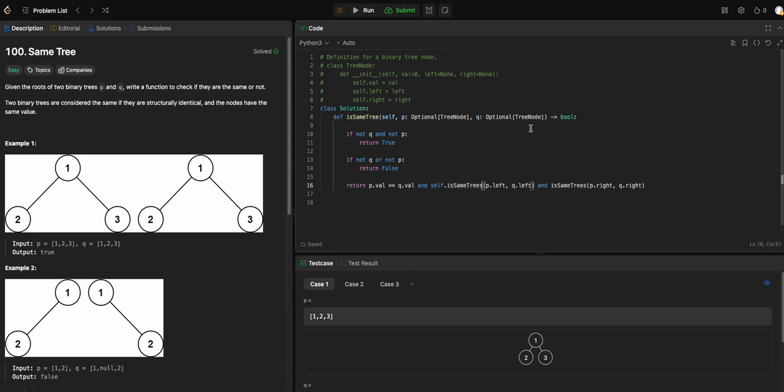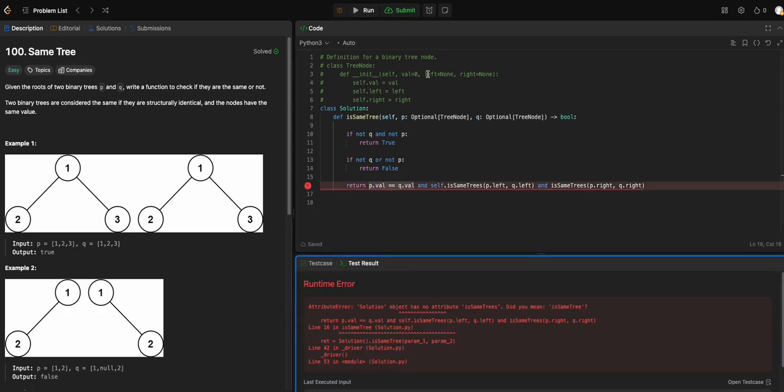If they are the same trees, we return true. If one has a tree and the other doesn't, we return false. If they are the same node because the values are the same, we call left and right and go through the same process with recursion. This is the DFS algorithm.